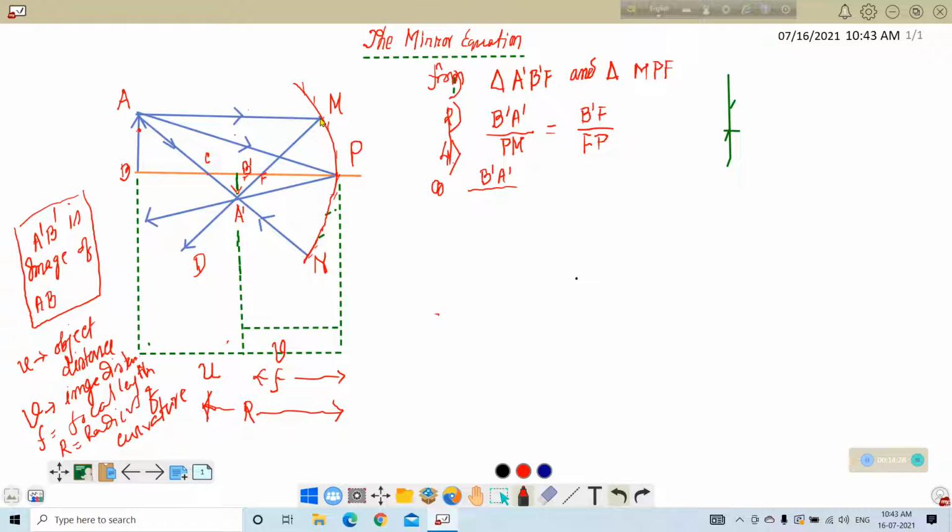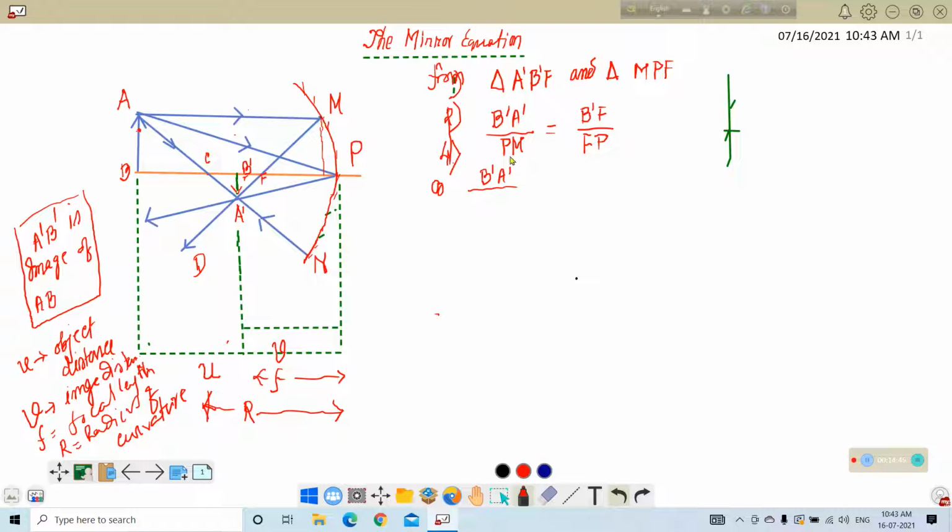If we draw a line here like this, then this line will be equal to AB, because ABPM is a rectangle.